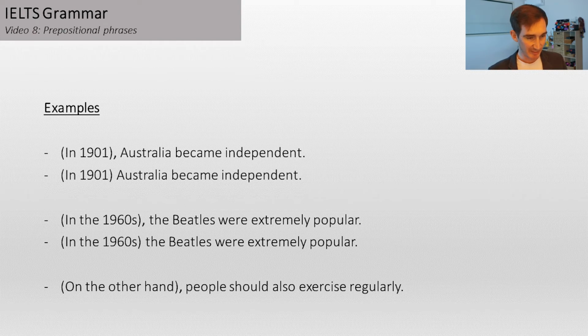Here are some examples of how that might work. So, in 1901, Australia became independent. That's correct. In 1901 Australia became independent. That is also correct. It's just 2 words, it's optional. Next one, in the 1960s, the Beatles were extremely popular. In the 1960s the Beatles were extremely popular, no comma, both correct. Next one though, on the other hand, that's 4 words. You must use a comma here. On the other hand, people should also exercise regularly.